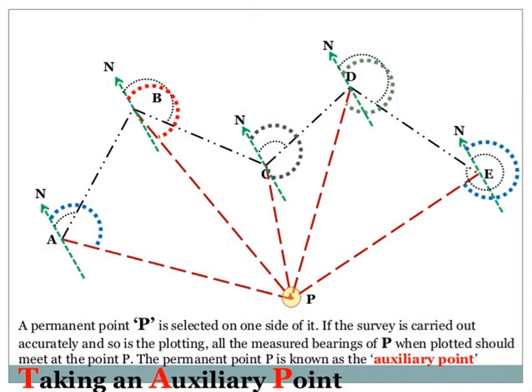Then this particular figure is going to represent the open traverse and we are going to check the linear measurement by considering the auxiliary point. In the given figure, P is a permanent point, and that particular permanent point can be called as auxiliary point. And therefore A, B, C, D, E, it is an open traverse, and N is the reference north direction at a place. All the reference north directions are located at A, B, C, D, E. They are parallel to each other.